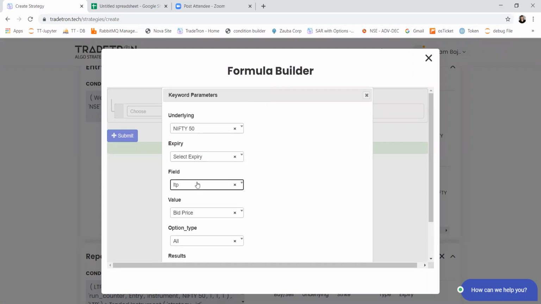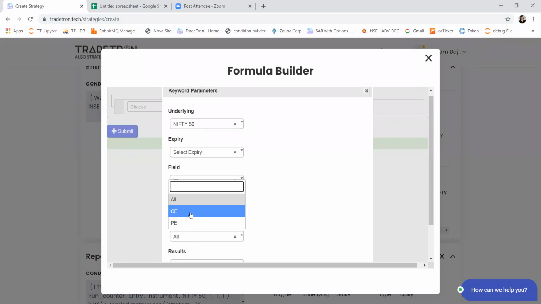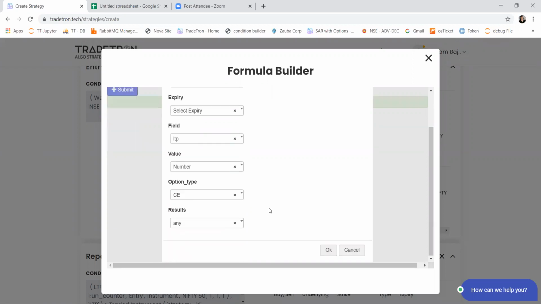In your case, you want to select a strike nearest to rupees 20, so it will be LTP, and the value you want to compare it with is a number, and your option type is call or put. This option type selection is mandatory, because if you don't select it, it may lead to unwanted results.